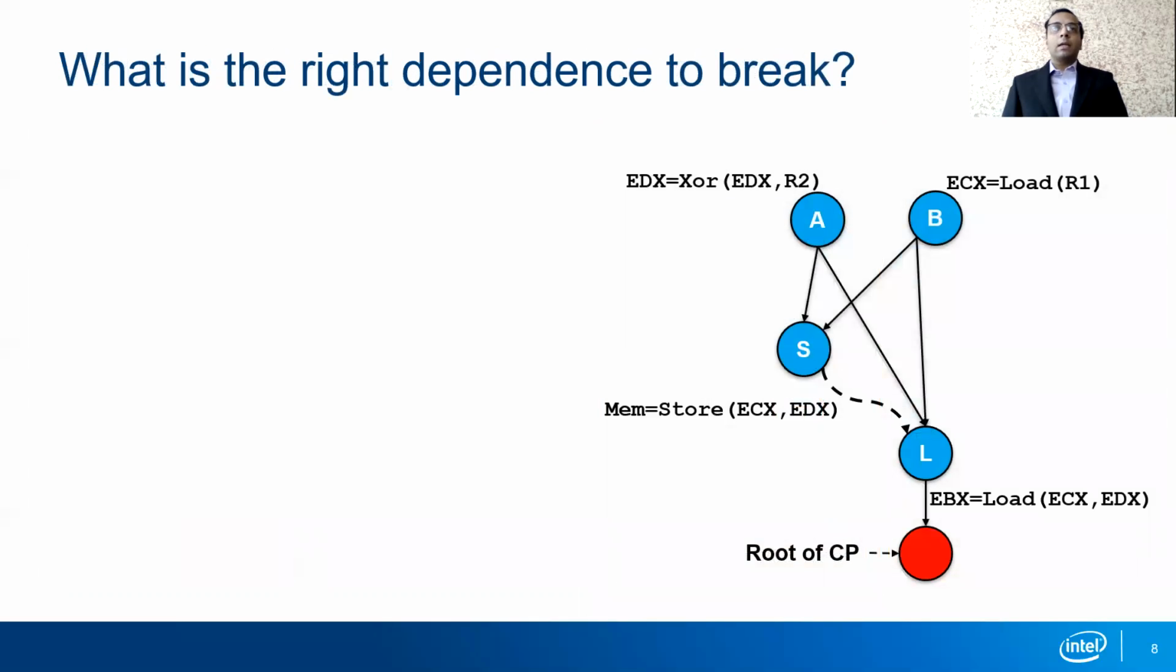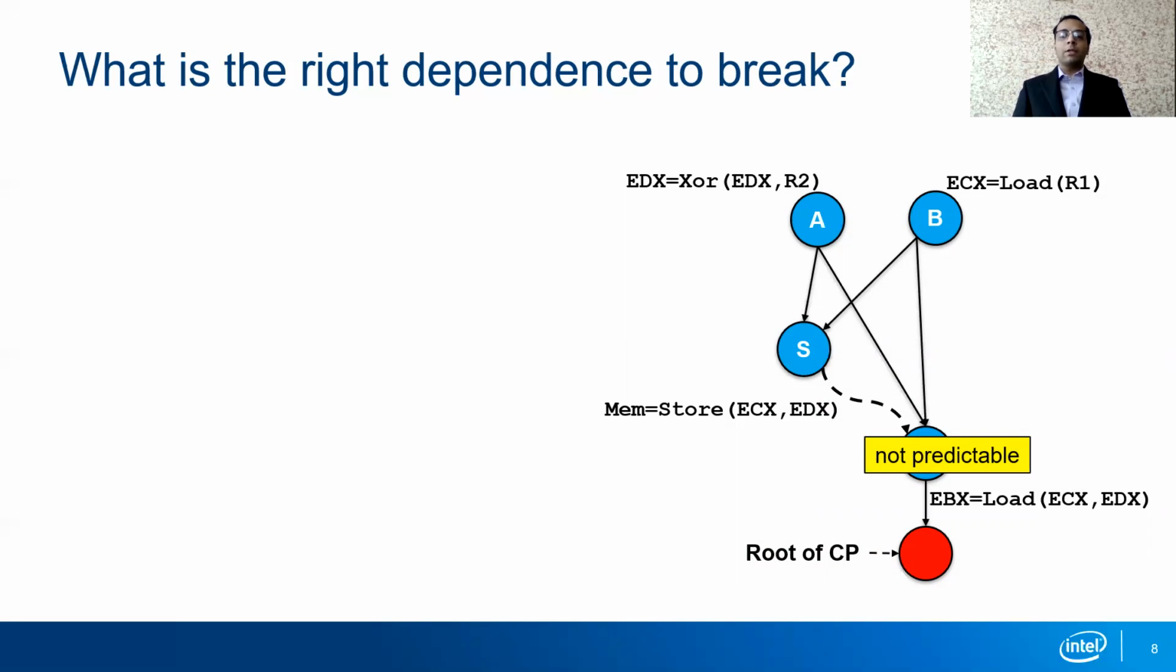Having chosen the right instruction to predict, we now answer the second question, which is the right dependence to predict. Consider the example shown below. The instruction in red is the root of the critical path and needs to be accelerated. Naturally, the first choice of instruction to predict would be instruction L. However, we suppose that instruction L is not predictable.